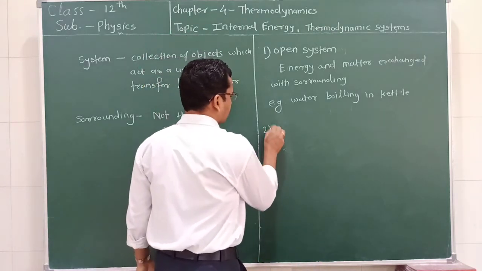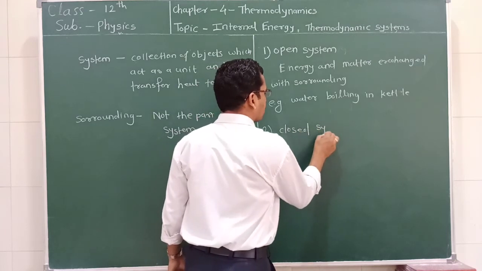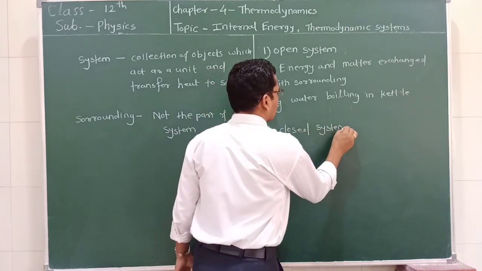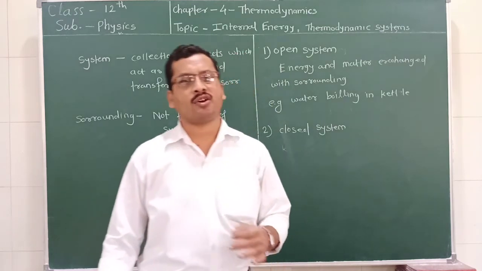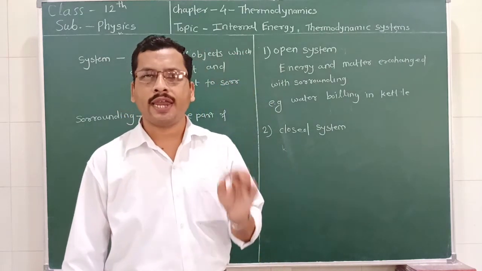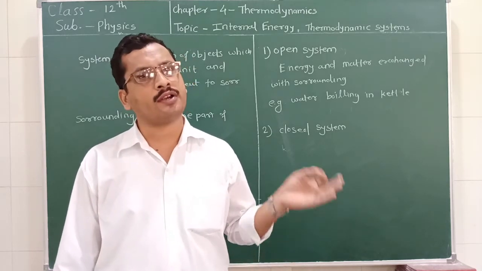Second, it is a closed system. So what happens in the case of closed system? In the case of closed system, heat can be transferred to the surrounding, but the matter can't transfer.